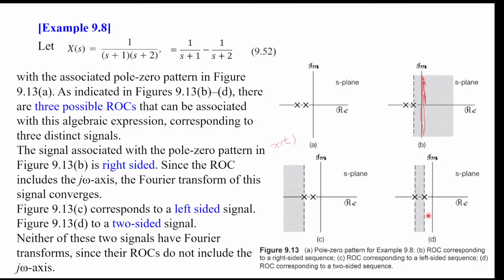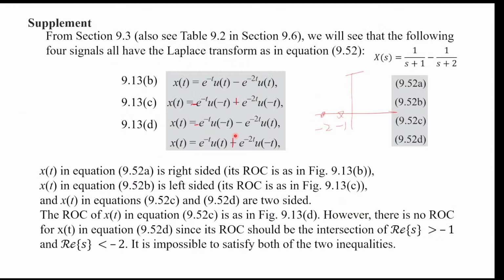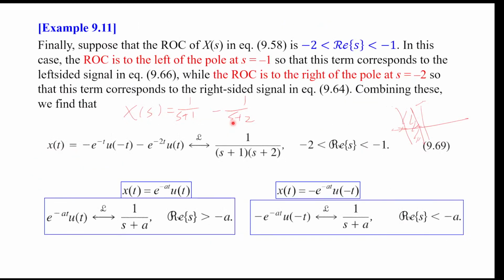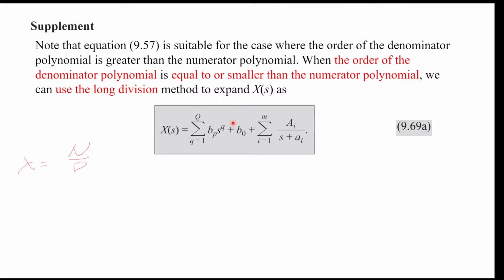Okay, and you can probably guess that when you have a more complicated example, you have more poles on your S-plane, and then you look at which poles your ROC is between, and then you can determine whether each partial fraction should transform to a left-sided function or a right-sided function. Okay, so that's the idea for partial fraction expansion and inverse Laplace transform of rational functions. And then we have a bit of a supplement here.